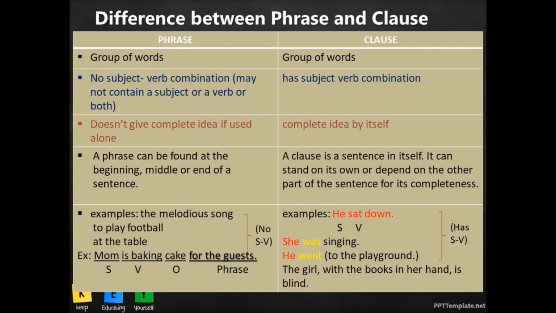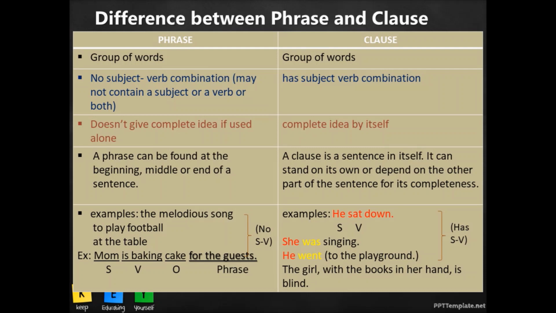So you learn that a sentence, to have a complete meaning, should have a subject, verb, object, right? But if you see the last part of the sentence, for the guests. Now you get some idea. We are talking about some guests, right? For the guests. But what are we talking about then? That is incomplete. Okay. So these three words, this group of words, is termed a phrase. Why?